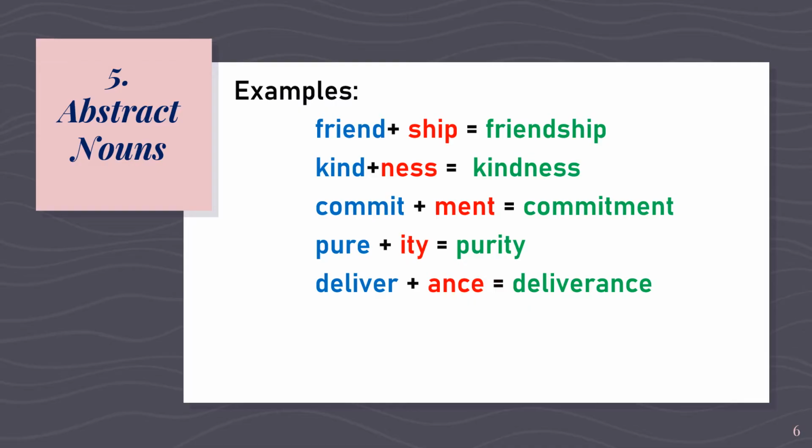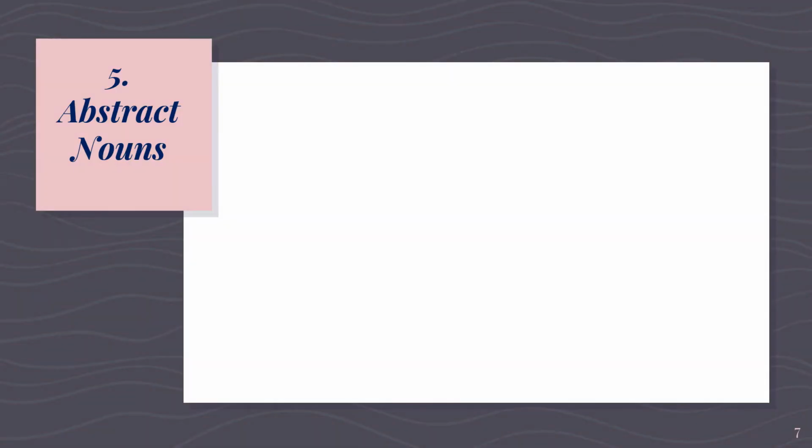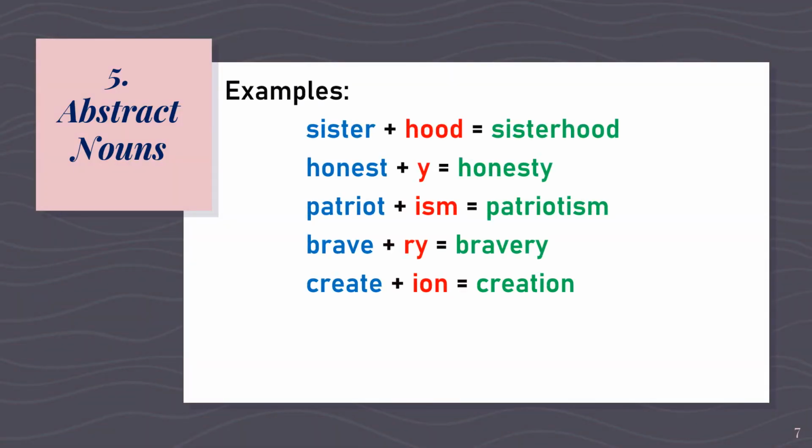The fourth example is purity. It came from its root word pure plus the suffix ity. Deliverance. It came from its root word deliver plus the suffix ance. Other examples are sisterhood. It came from its root word sister plus the suffix hood. Honesty. It came from its root word honest plus the suffix y.